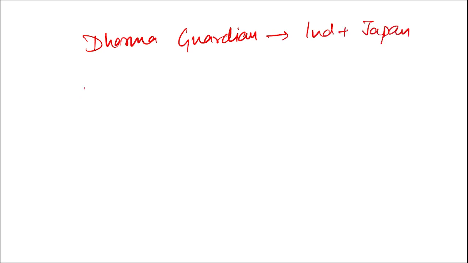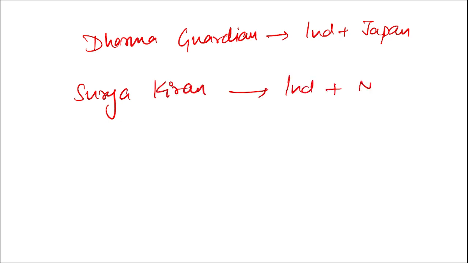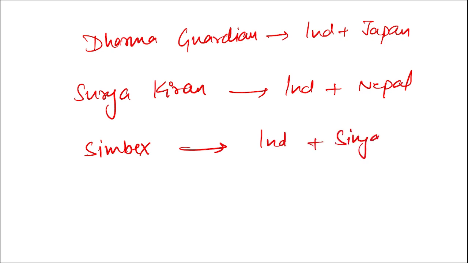Then it is your Dharma Guardian. It is conducted between India and Japan. Surya Kiran. Conducted between India and Nepal. Simbex. It is conducted between India and Singapore.